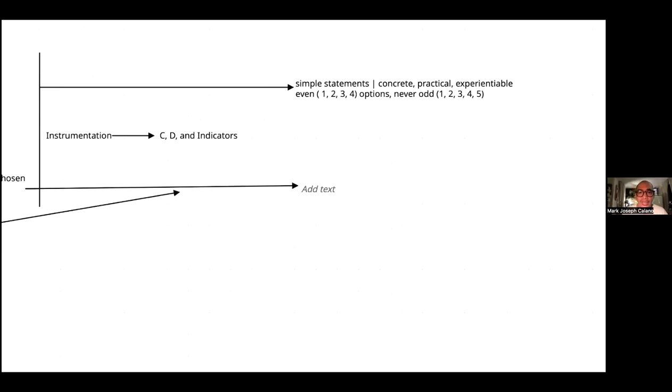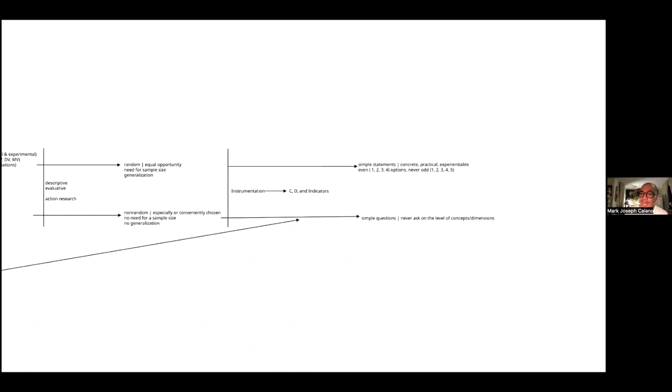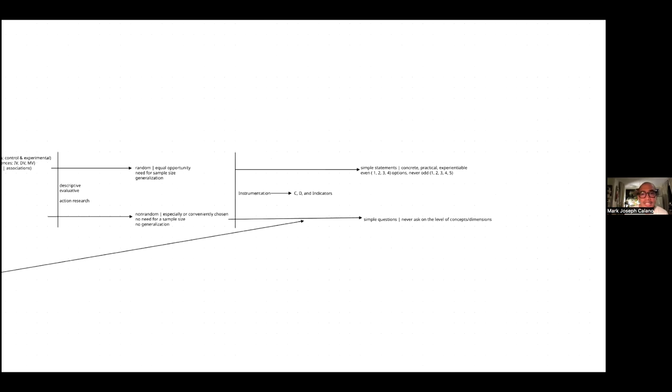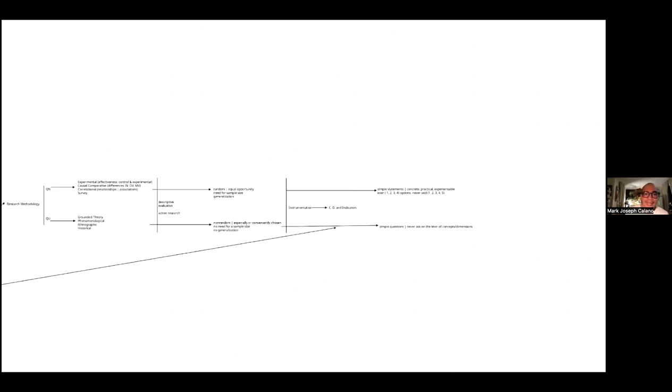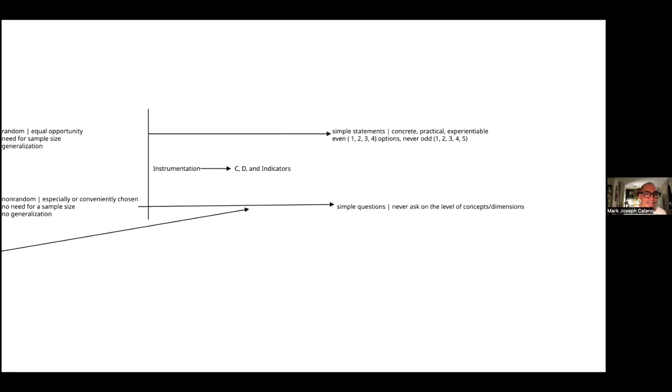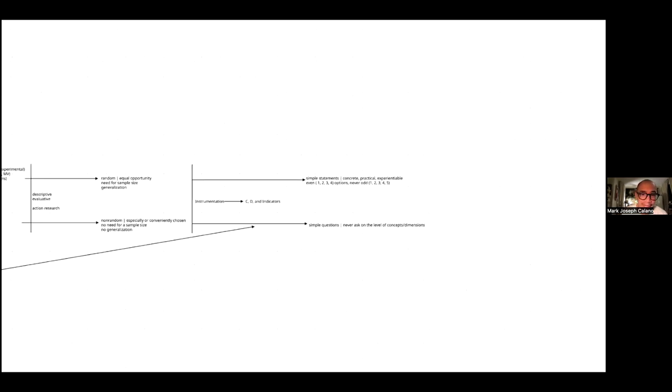You did the conceptualization, and therefore you always ask at that level of specificity, never at the level of the concept, never on the level of the dimensions. You always go down to that level of detail, no? That's also very important to consider. Okay?